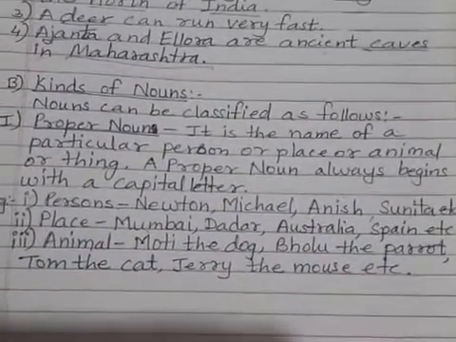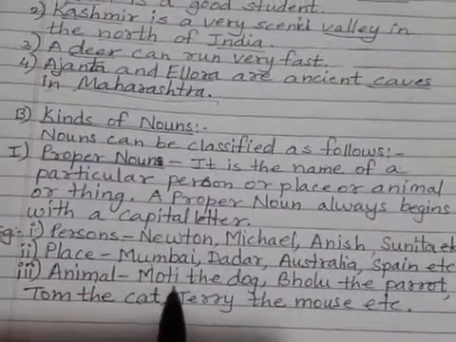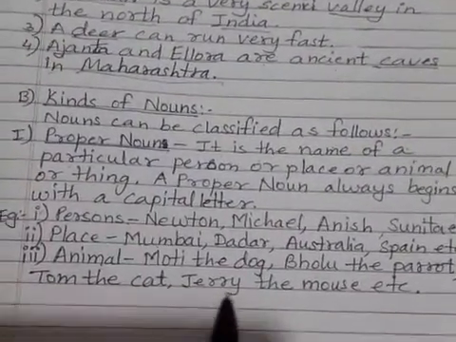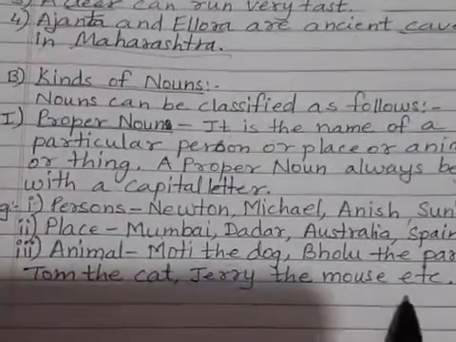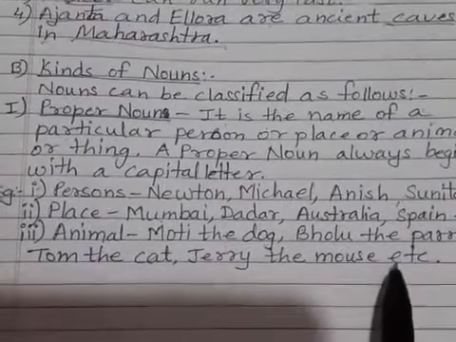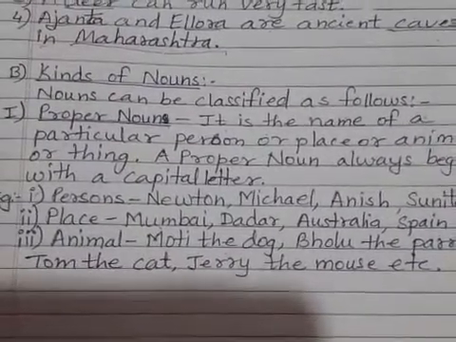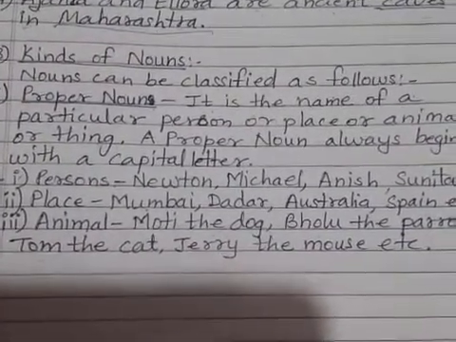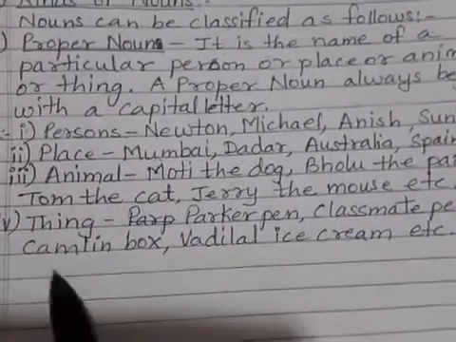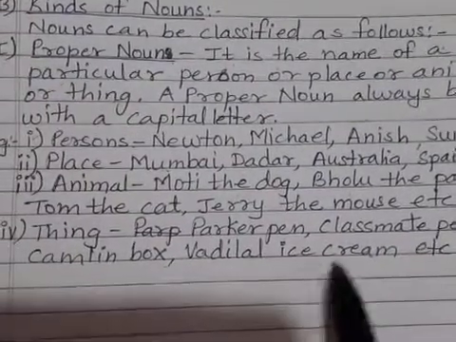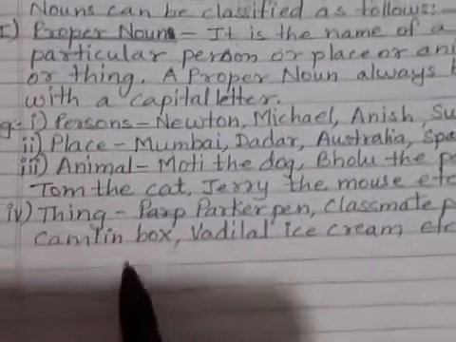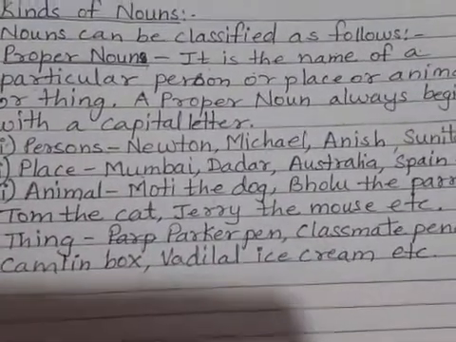Then animal: Moti the dog, Bholu the parrot, Tom the cat, Jerry the mouse, etc. All these are telling the particular name of an animal. So these are proper nouns. Thing: Parker pen, Classmate pencil, Camlin box, Vadilal ice cream, etc. These all tell us the particular name of a thing. So these are also proper nouns.